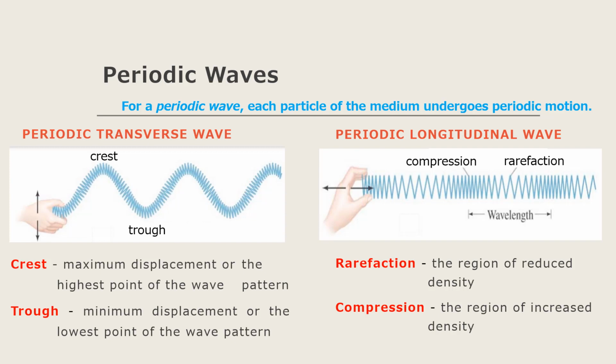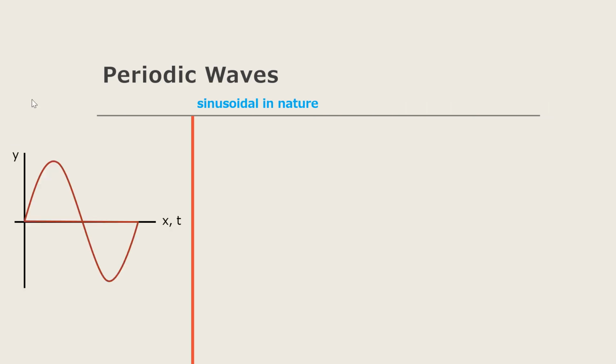And for the periodic longitudinal wave, we can define rarefaction as the region of reduced density and compression as the region of increased density. Periodic waves are easy to analyze and we can call them sinusoidal waves because it is sinusoidal in nature. So here we discuss the key properties of periodic waves.